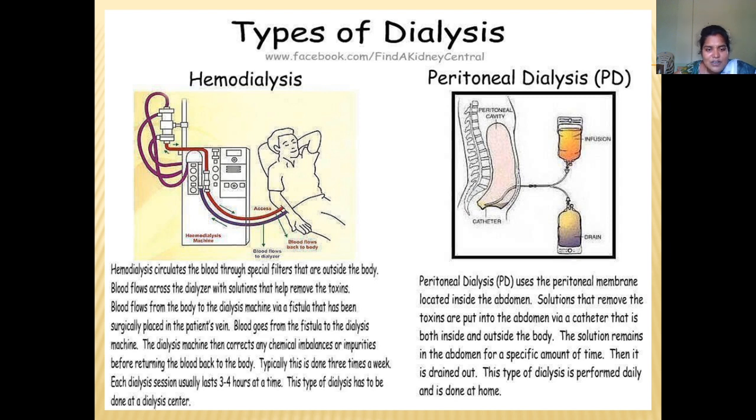Before connecting, we have to check the fistula. A fistula is a connection between the vein and the artery. They create a way between the vein and the artery so that the blood will be circulated: bad blood comes out and good blood enters the body. And then peritoneal dialysis.